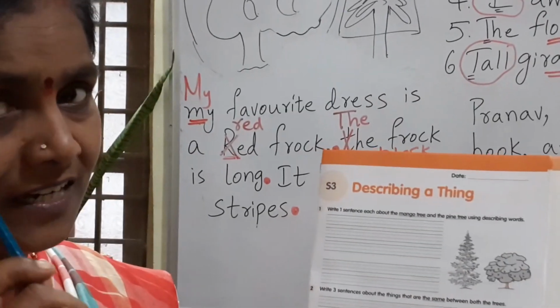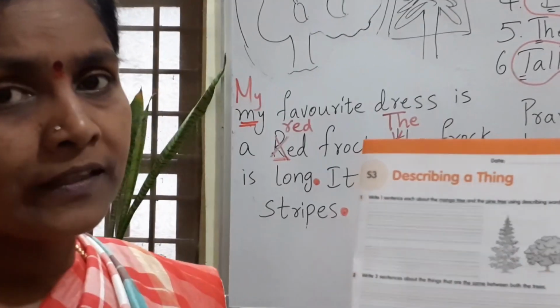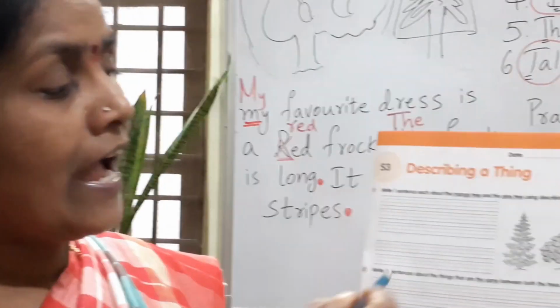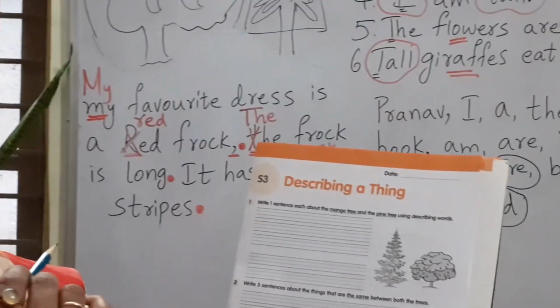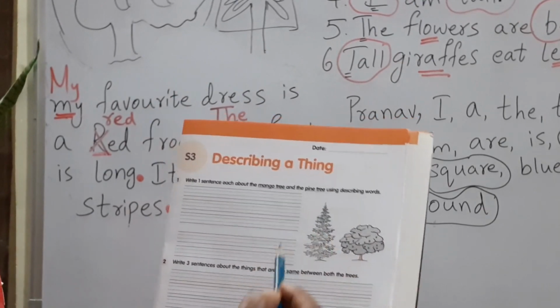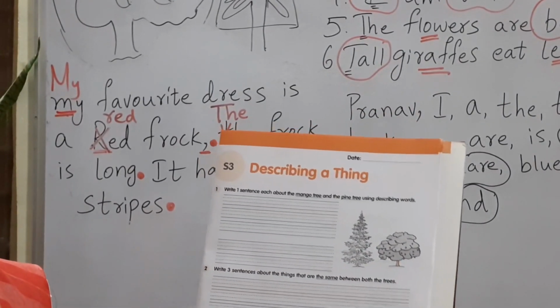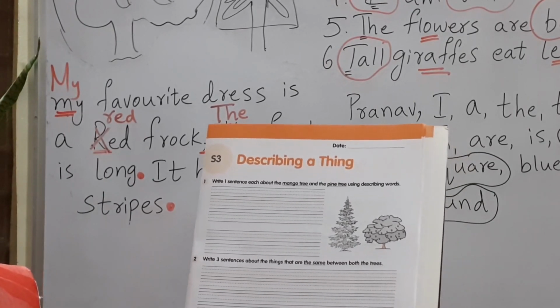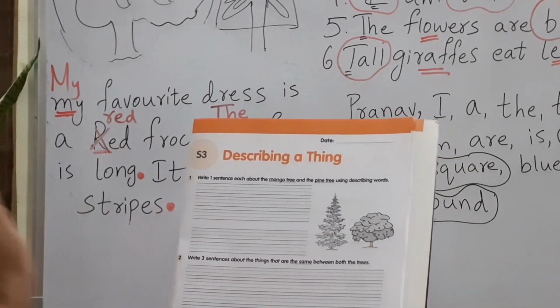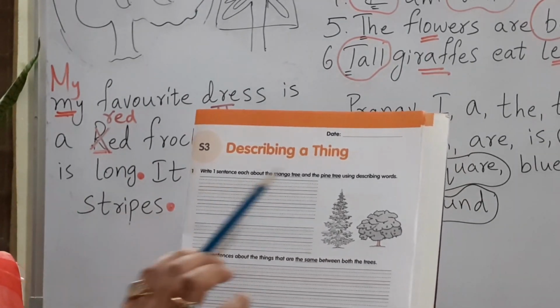You memorize that. If you have forgotten, again you open that video, watch that video and try to fill this blank. So what is he asking? He is asking us to describe this pine tree and mango tree using the describing words in one sentence. So one sentence you should write for the pine tree and one more sentence for the mango tree. Okay, this is regarding the first question.